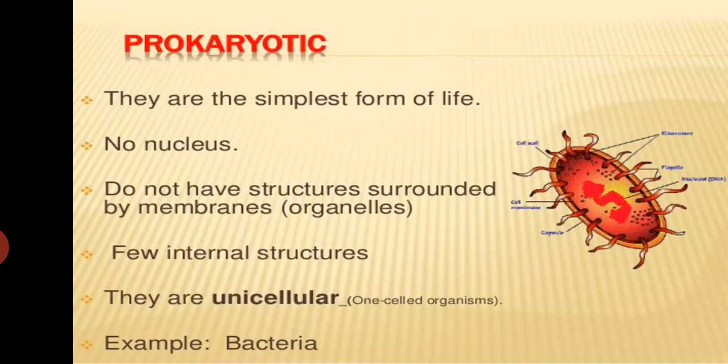They have very few internal structures, or they lack cell organelles, whereas a eukaryotic cell has cell organelles to perform different functions in a cell. They only have ribosomes, which perform the function of protein synthesis. They are unicellular. Yes, all the unicellular organisms are prokaryotes, or we can say that all the prokaryotes are unicellular. That is, they are made up of only one cell. Example, bacteria.